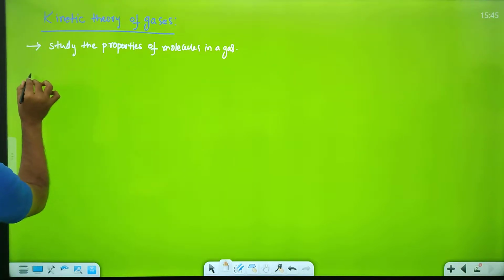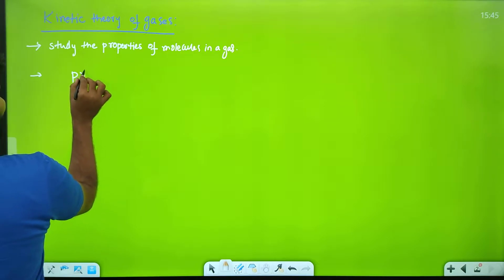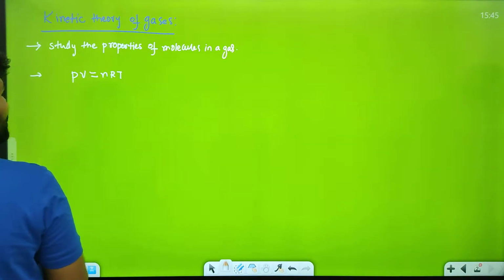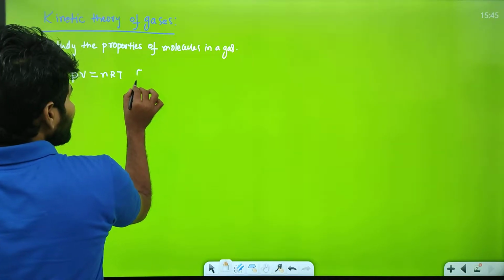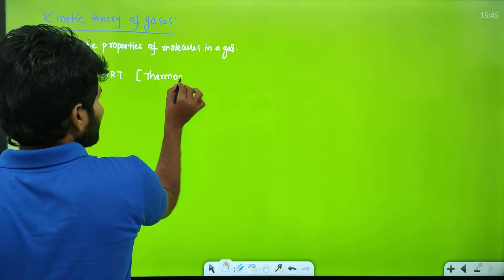So we already know the equation, the famous equation PV is equals to nRT. This equation is derived in thermodynamics.